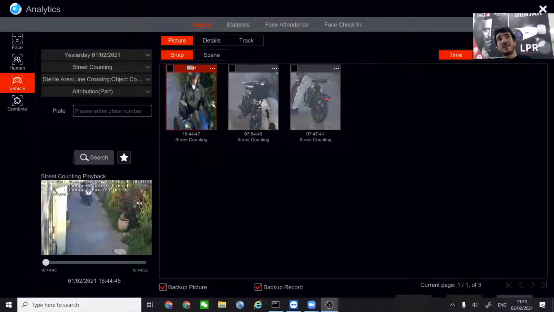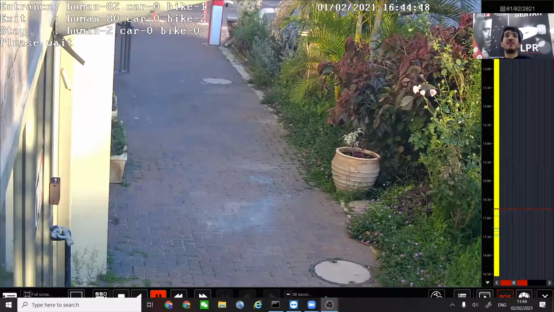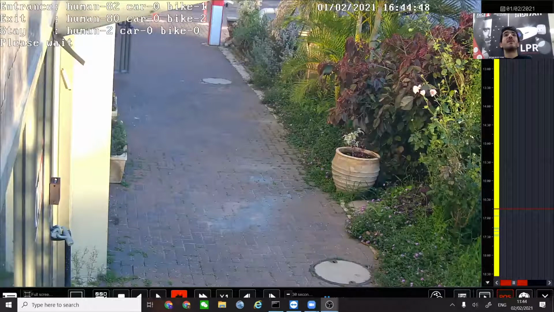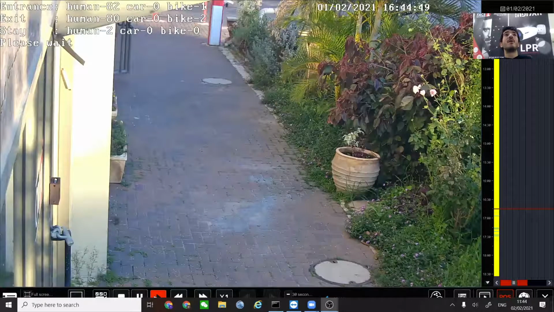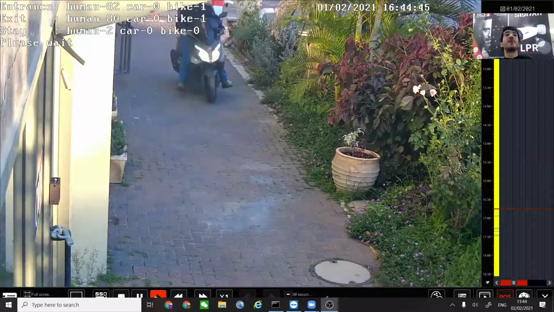Of course, using exactly the same principle as before, we can see the small snapshot of the bike that is moving. Double-clicking on the image will show us the video itself. Now I want you to take a look at something else here. Just a second, let's wait for it. Okay, so we can see the bike here. Just rewind the video for a second.